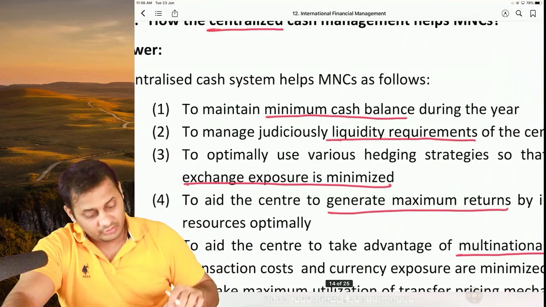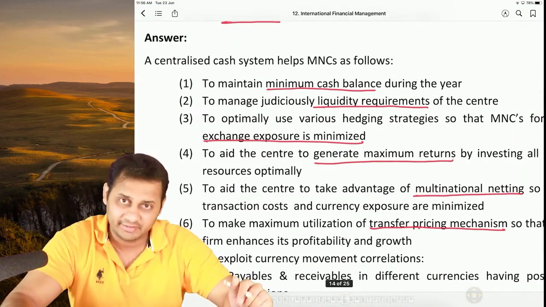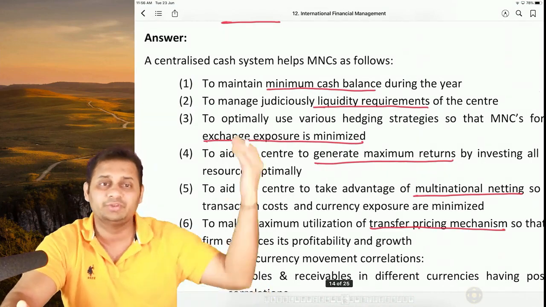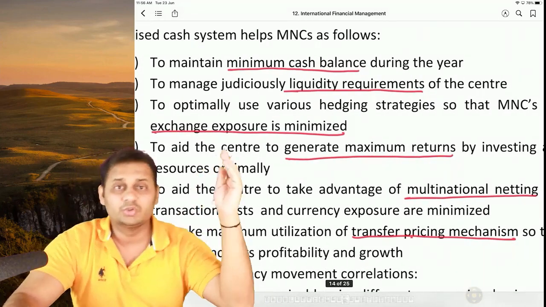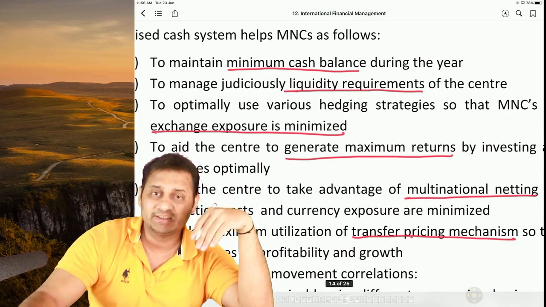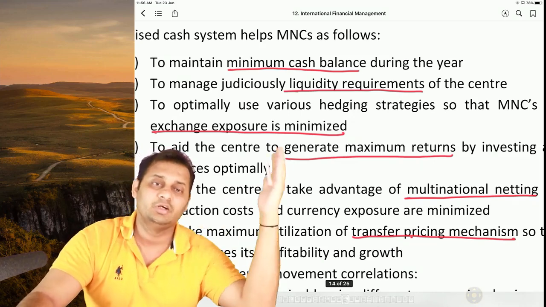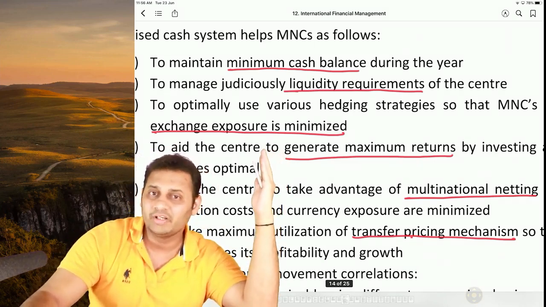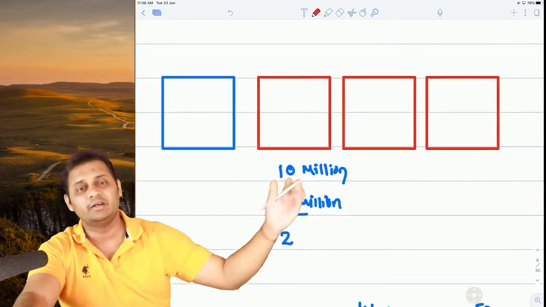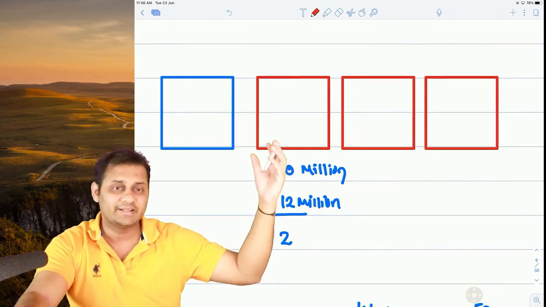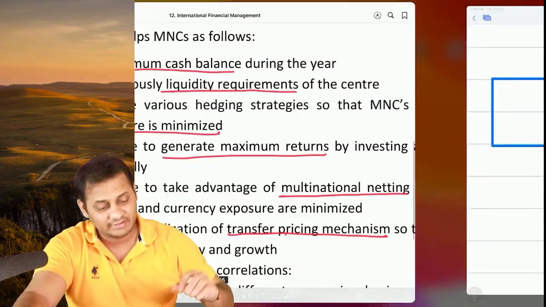So how does this centralization of cash management help the entire company? The very first thing, it helps to reduce the cash balance as much as possible without affecting the business. Then we can also help in the liquidity requirements. If the cash is centralized, we can help in the best possible and lesser cost way to complete the requirement of liquidity. If any company in any country wants funds, it may be possible that we will raise the funds for this company from that country because the cost is lesser. So that is possible only when the centralization is there.